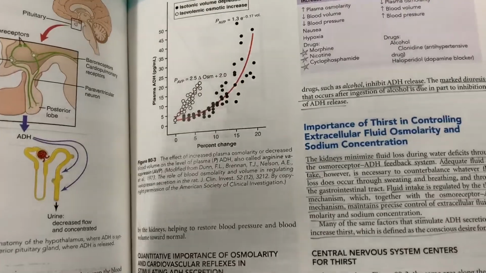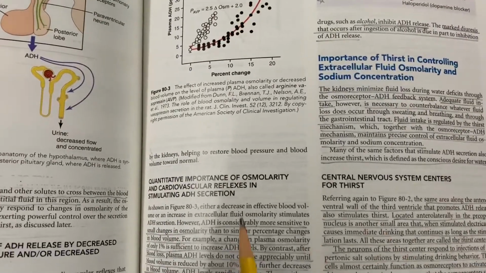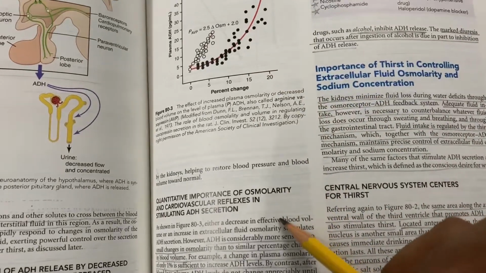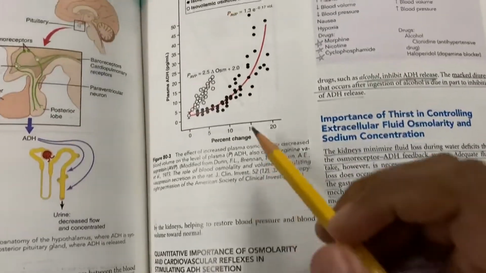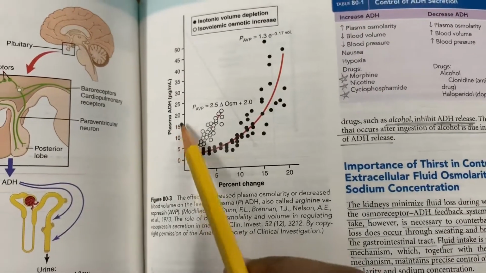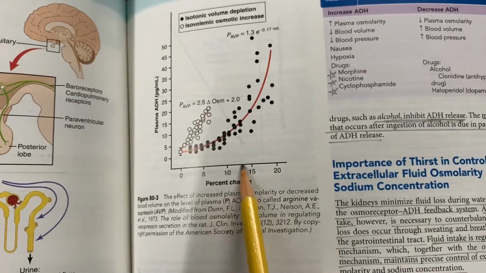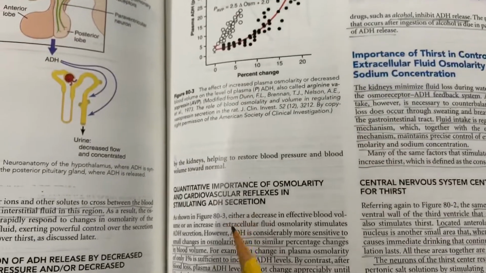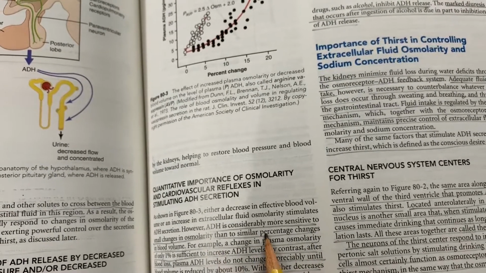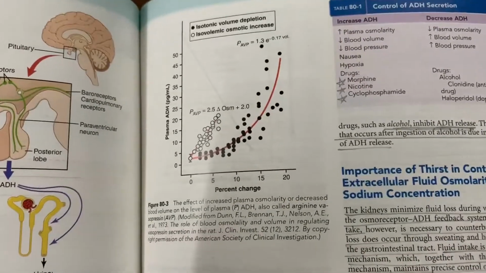Okay, so here you can see the quantitative importance of osmolarity and cardiovascular reflexes in stimulating ADH secretion. As shown in this figure, either a decrease in effective blood volume or an increase in extracellular fluid osmolarity stimulates ADH secretion. On the y-axis you can see plasma ADH levels, and here you can see the effect of decreased blood volume, the percentage changes. ADH is considerably more sensitive to small changes in osmolarity than to similar percentage changes in blood volume. For example, a change in plasma osmolarity, as you can see here,